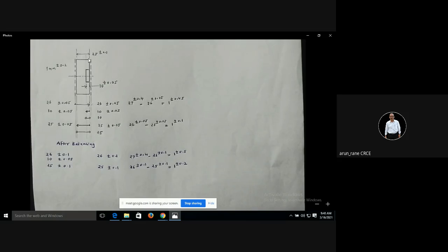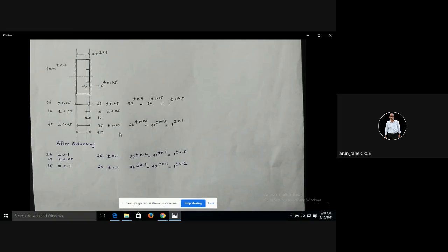Resultant dimension means after machining both the faces, I have got this 25 now. And on 25 the tolerance will be plus minus 0.05. Now I will see. The product designer has given the tolerance as plus minus 0.1, whatever is 25 plus minus 0.1. Whereas as a process engineer, when you prepare a tolerance chart, you have got dimension 25 plus minus 0.05.